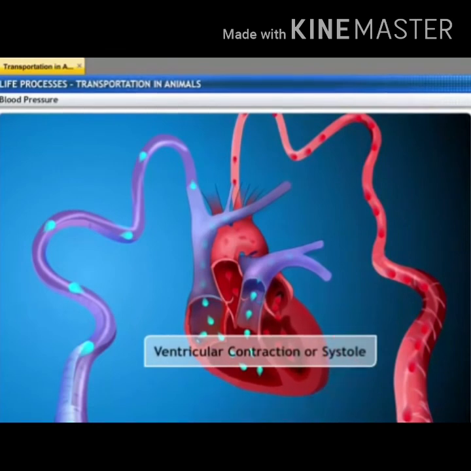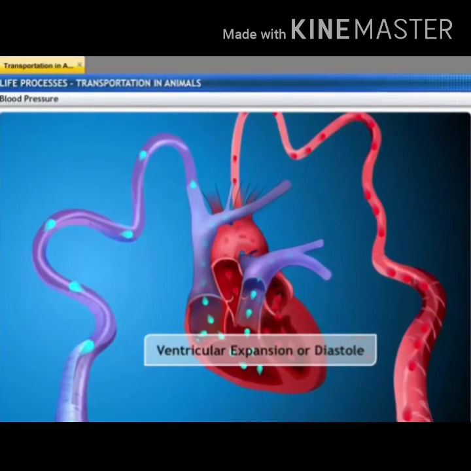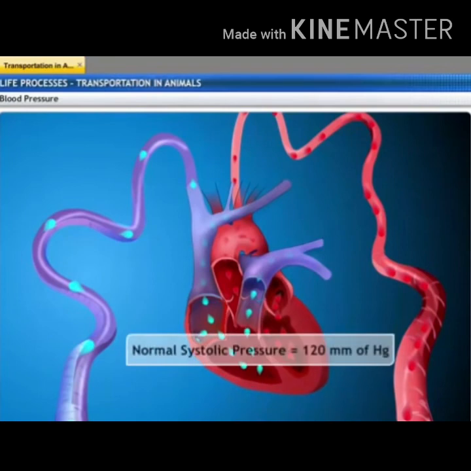And in the artery during ventricular diastole is called diastolic pressure. The normal systolic pressure is about 120 millimeters of mercury and the diastolic pressure is 80 millimeters of mercury.